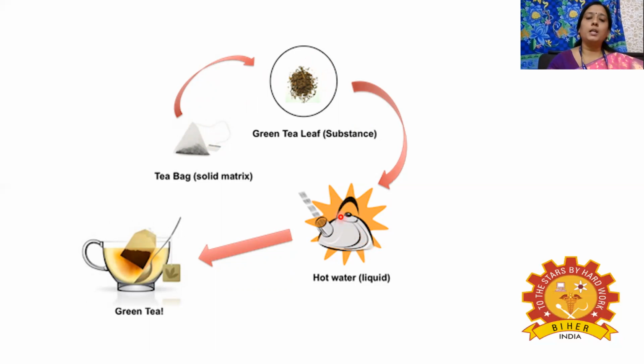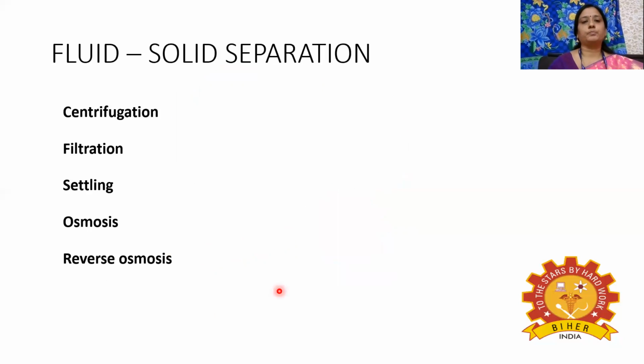When we add the hot water to the tea powder, the tea solute present in the solid mixture will be separated, so we get the tea solution. This is solid liquid extraction. Removal of solute which is present in the solid mixture by means of hot water, or a third solvent, is called the leaching process.